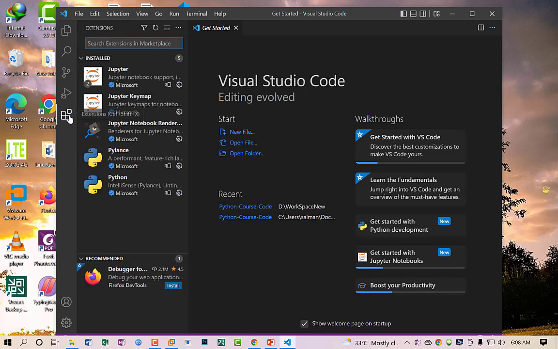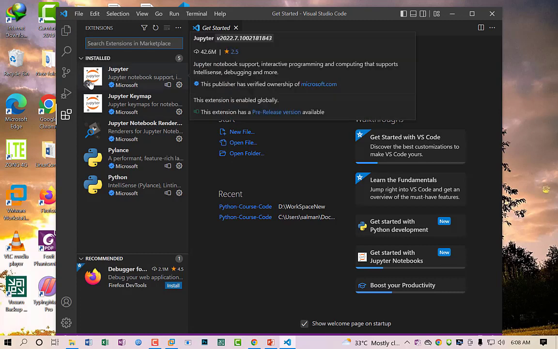Here you can find all the installed extensions for your code editor. As you can see, I have Python installed on my code editor. But in a fresh installation, you just go there and search for Python. There is an option to install this extension in your environment, so you should click on install.